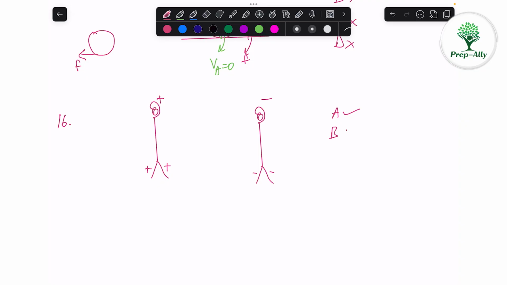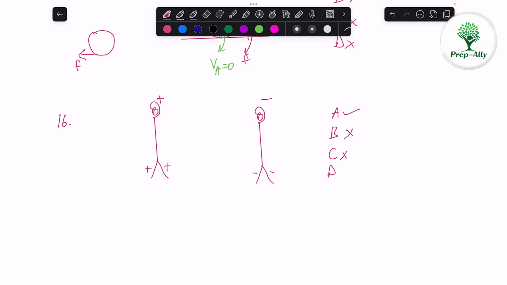The balloon is not the only case. So B is incorrect. Now C says that when we bring the woolen cloth near the copper wire, the woolen cloth was getting positively charged. So in this scenario, they will get repelled, not attracted.